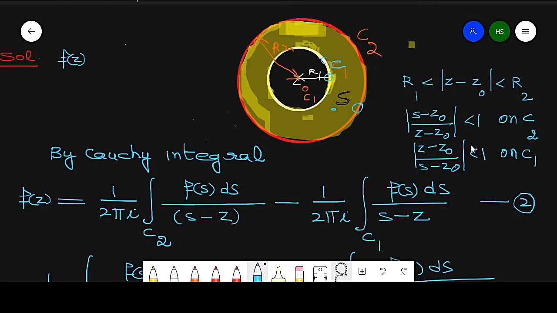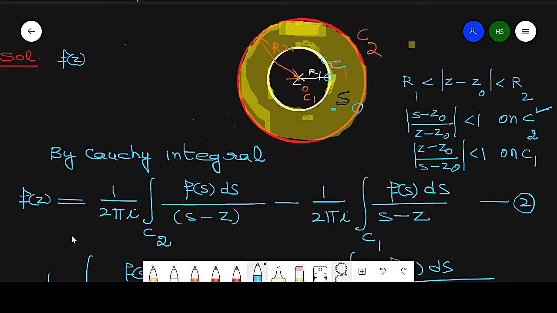So remember that. It means in order to apply the binomial expansion, in this region we will form the series in the form (s minus z0) over (z minus z0), and in this region we will form the series in the form (z minus z0) over (s minus z0).